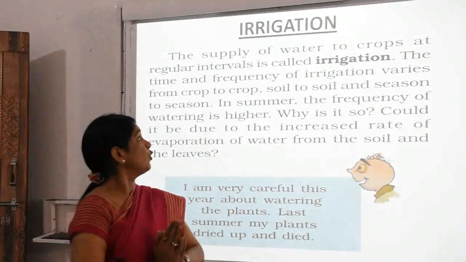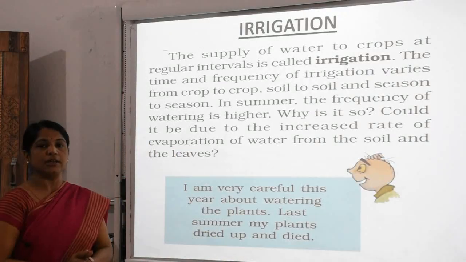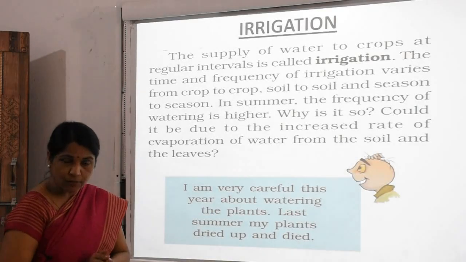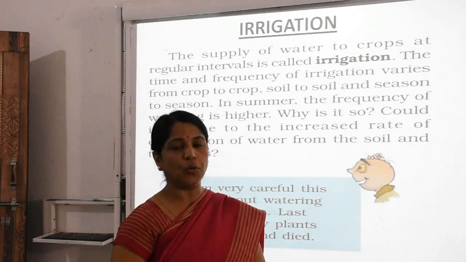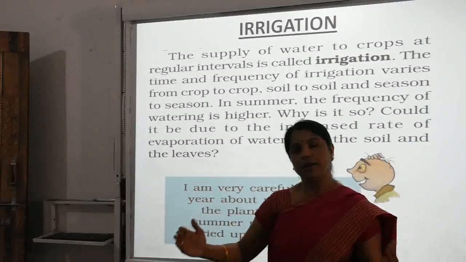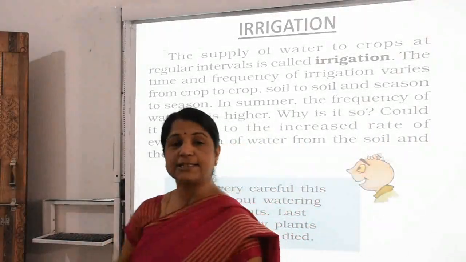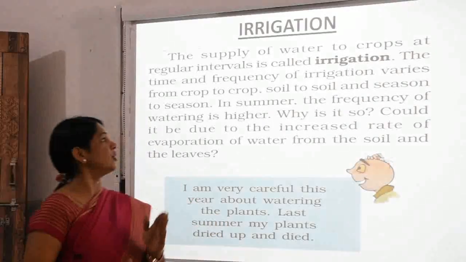Now move ahead. We proceed towards irrigation. What do you mean by irrigation? The supply of water to the crops at different intervals, in different places, in different seasons, is called irrigation.